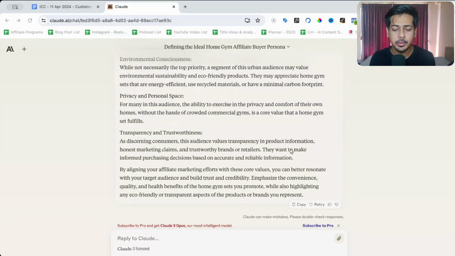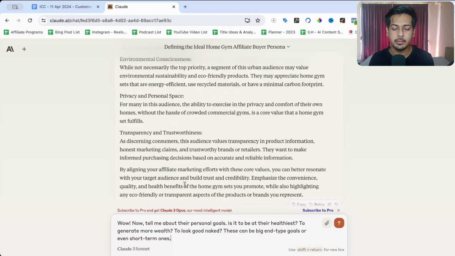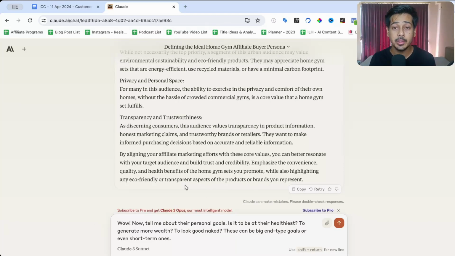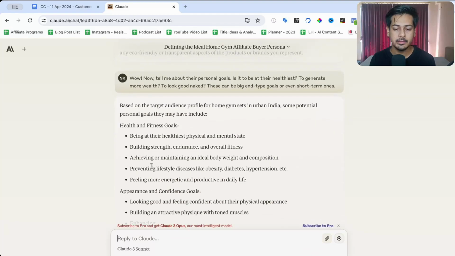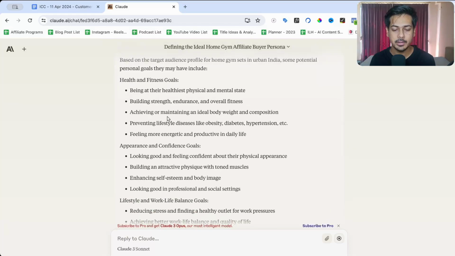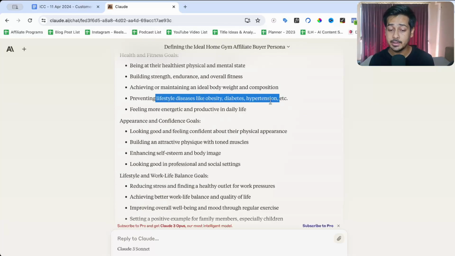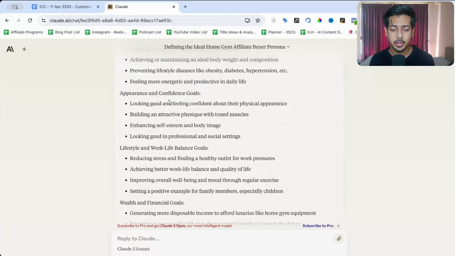Okay, the fourth question under psychographics is, what are their personal goals? Okay, so I'll write a prompt for that as well. Okay, the prompt for question 4 is, now tell me about their personal goals. Is it to be at their healthiest, to generate more wealth, to look good naked, to have a beach body? These can be big n type goals or even short term ones. Okay, so health and fitness goals: healthiest physical and mental state, building strength, endurance, overall fitness, maintaining or achieving an ideal body weight and composition, preventing lifestyle diseases, yes, feeling more energetic and productive.